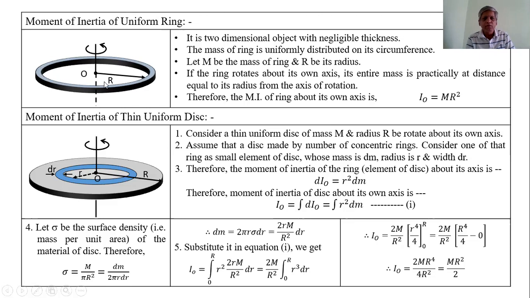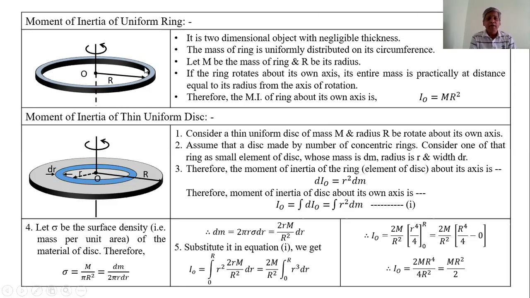Thickness is very small. Such a body whose mass is uniformly distributed along its circumference is called the ring. Mass cannot be distributed from the center. Its mass is distributed only on the circumference. Hence, it is called the ring.